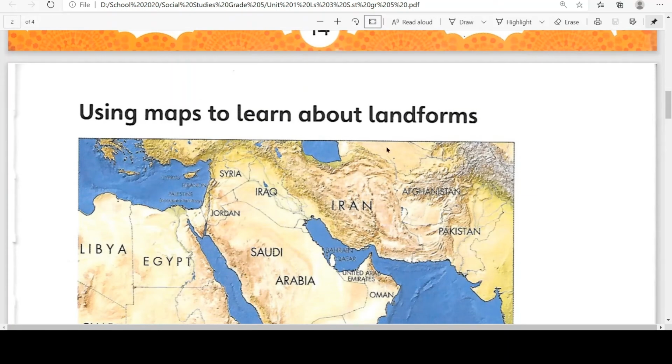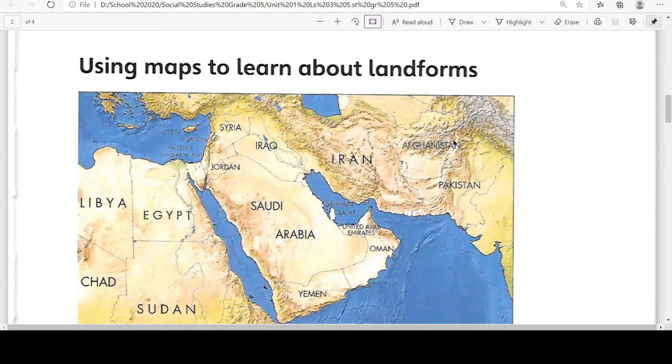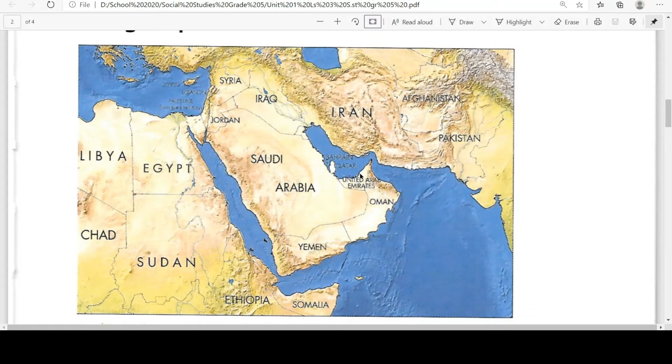Using maps to learn about landforms. This is the map. This map is called the physical map. In this map, the countries are written and the colors denote the height of a place from the sea level. Blue color shows us sea or water bodies or maybe ocean.